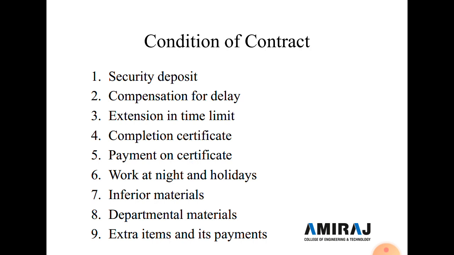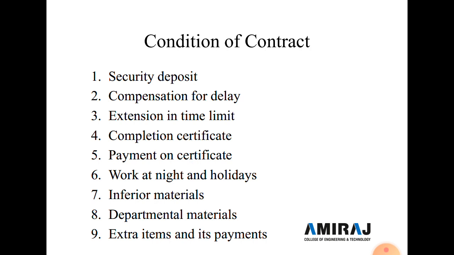Now the fifth condition of the contract is payment on certificate. Here, the contractor shall be entitled to receive monthly payment on a bill submitted by him, for not less than 5,000, duly approved and passed by the engineer in charge, whose certificate of the sum shall be final and conclusive.